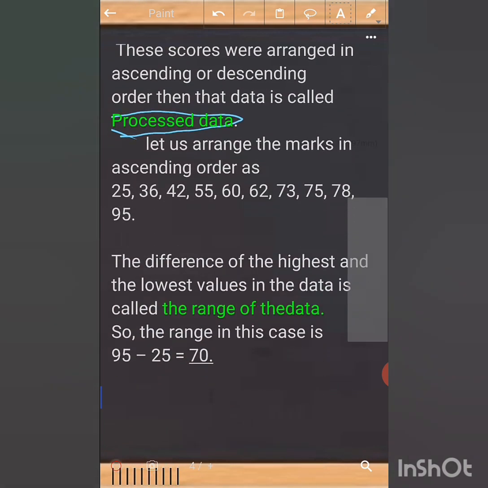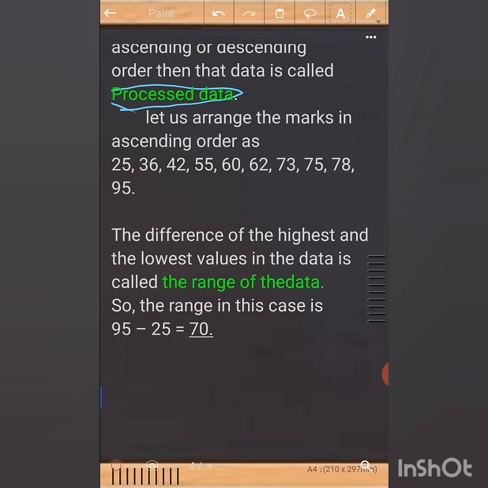Here, the difference of the highest and the lowest values in the data is called the range of the data. That means you have to find the highest value and the lowest value in the given data. Since it is arranged in a proper order, you can easily see that the starting number is the lowest value and the last one is the greatest value.